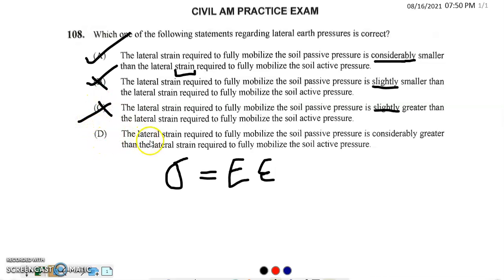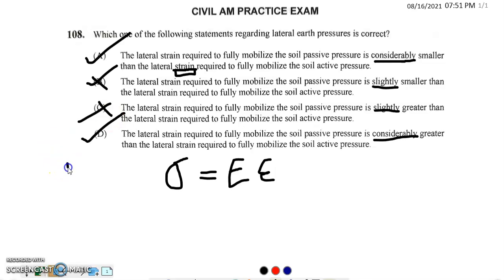So let's look at option D. The lateral strain required to fully mobilize the soil passive pressure is considerably greater than the lateral strain required to fully mobilize the soil active pressure. Oh, wait a minute, now they say considerably greater. We already said from the beginning that it has to be the opposite, because if option A had said stress, option A would have been right. Now they say strain, which means the strain is the opposite of the stress. So basically, option D seems to be right.